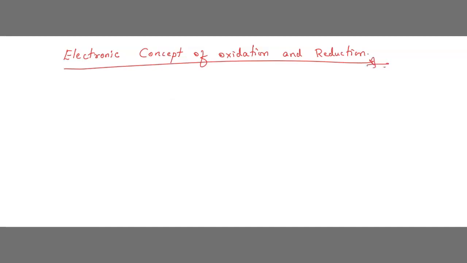Electronic concept of oxidation and reduction. So what is the meaning of the electronic concept of oxidation and reduction? I'll give you one small example. Let me take one example, Fe plus S. It is giving FeS, that is iron plus sulfur gives ferrous sulfide.